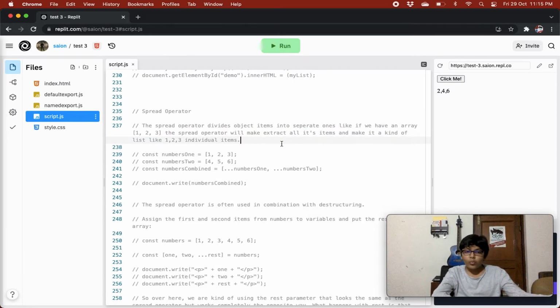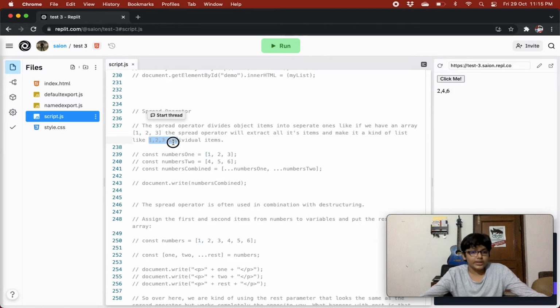Like if we have an array like 1 2 3, the spread operator will extract all its items, right, and make it a kind of list, like individual items: 1 comma 2 comma 3, individual items. So the spread operator basically divides the array items into individual separate items, right?